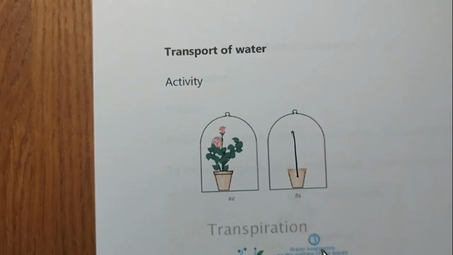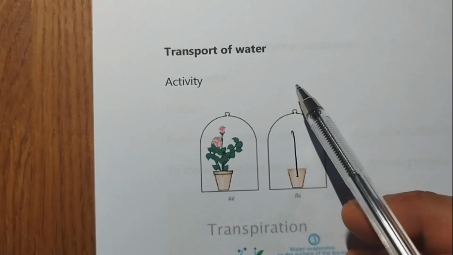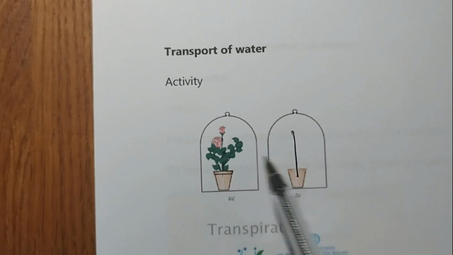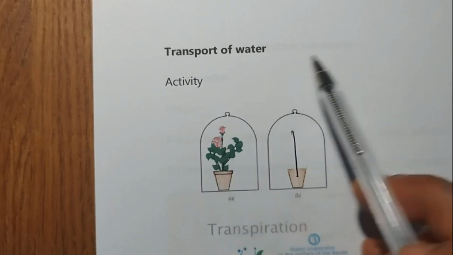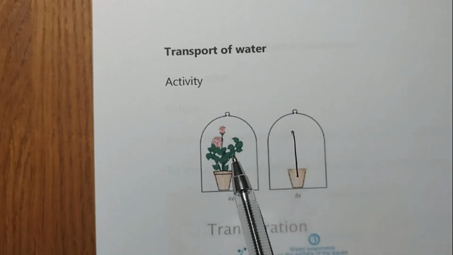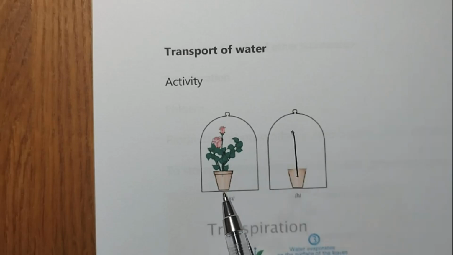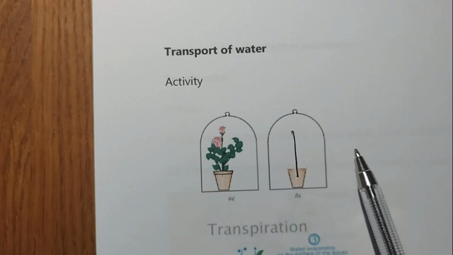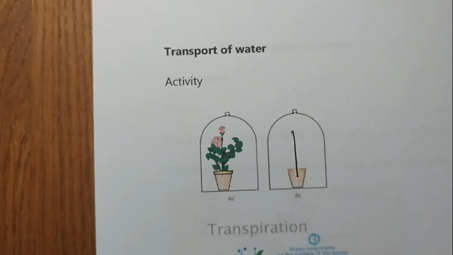Now they want you to cover these 2 pots with a plastic sheet, so whatever moisture is there cannot escape by evaporation. Cover both sets, one with the plant and the other with the stick, with plastic sheet, and place them in bright sunlight for half an hour. And they want you to observe the difference.